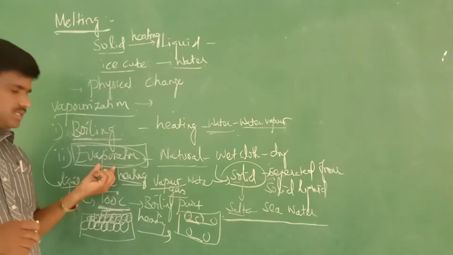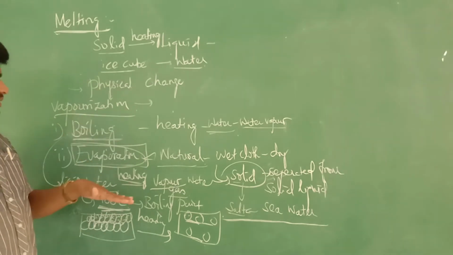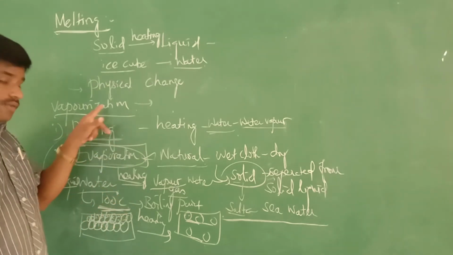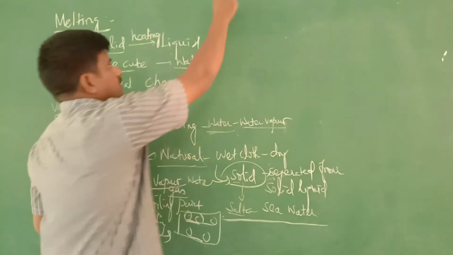What is the name of the process? Evaporation process. Understood? This is about vaporization. So there are two types of vaporization. One is boiling, another one is evaporation.